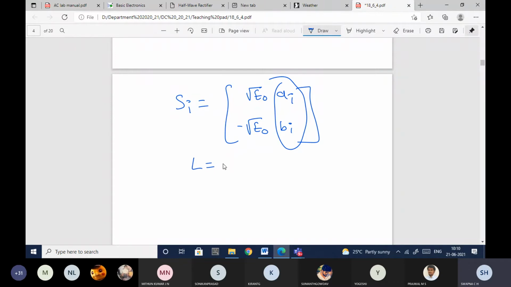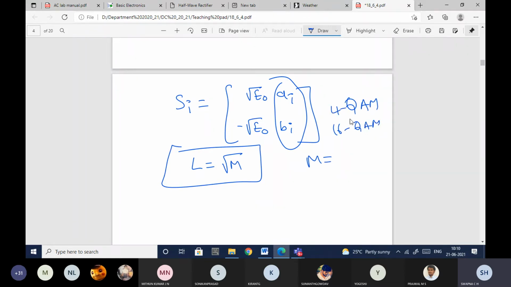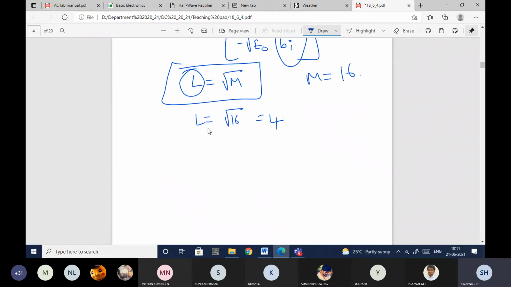Generally L is nothing but root M. Here also in QAM, I may have either 4 QAM or 16 QAM or 8 QAM, or it is nothing but MRA QAM, or 32 QAM, like that. So what we need to do is get the signal constellation diagram. In order to get it, let me define one integer L. L is nothing but root M. Let me consider M is equal to 16. So the L value will be equal to root 16, which is nothing but 4. Using this, we'll be constructing the ordered pairs.